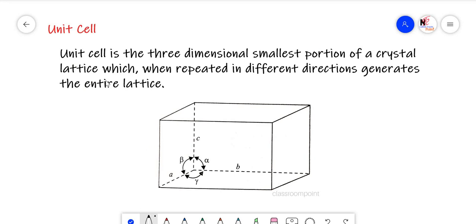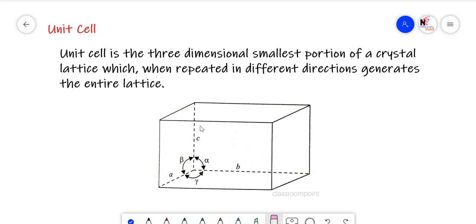Now let us see the unit cell. Unit cell is nothing but the three-dimensional smallest portion of a crystal lattice which when repeated in different directions generates the entire lattice. So this is a unit cell.